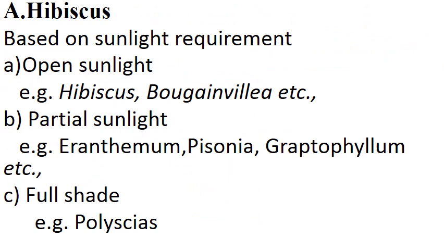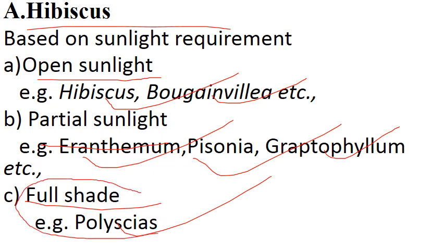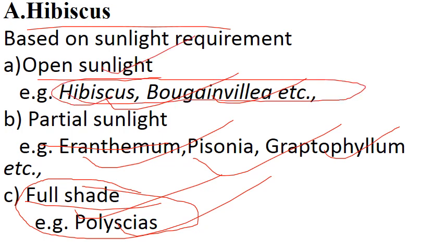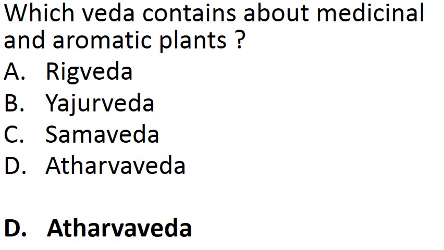Answer is hibiscus, A. Based on sunlight, we also classify shrubs into different categories: open sunlight, where hibiscus and bougainvillea can grow; partial sunlight, where eranthemum, Pisonia, Graptophyllum can grow; fully shade condition, where Polycias can grow. Here you see fully shade condition Polycias has attractive foliage, but hibiscus and bougainvillea grow in open sunlight, and hibiscus has attractive flowers. Graptophyllum and eranthemum are grown under partial sunlight.